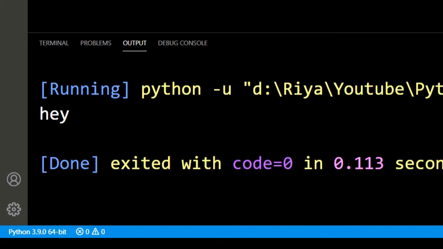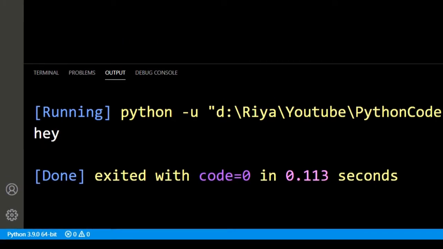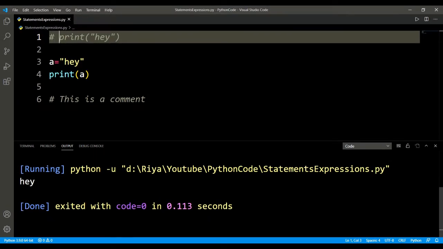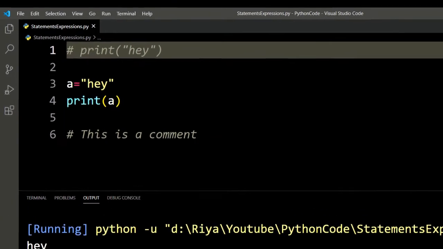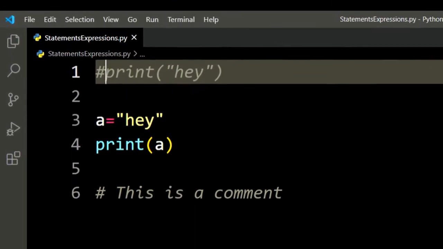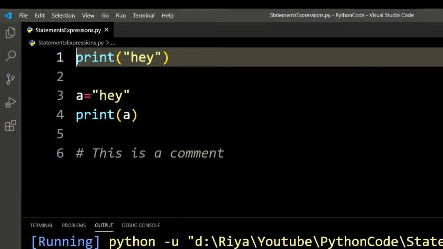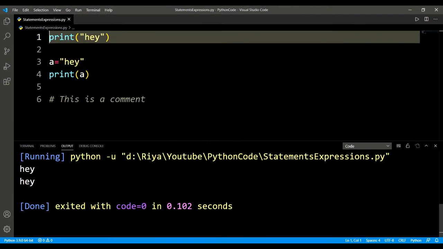This is used when you want to make some changes to your code, but you don't want to lose the original code, or if you don't want some part of code to run. Like here, I didn't want this print to print, right? So I commented it, and if you again want to use it later, you can just uncomment it. Like, okay, I'll uncomment it now. Now it's gonna print two heys, right? And Python will execute it just like any other statements.